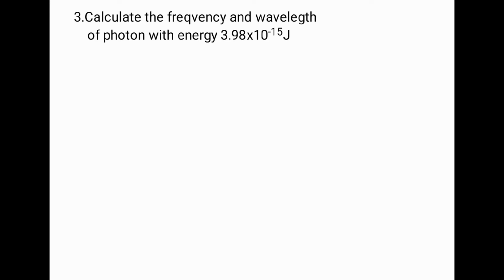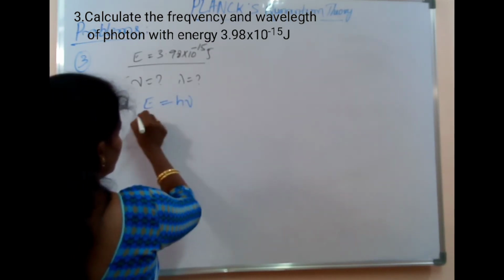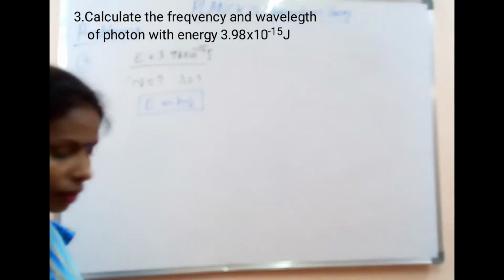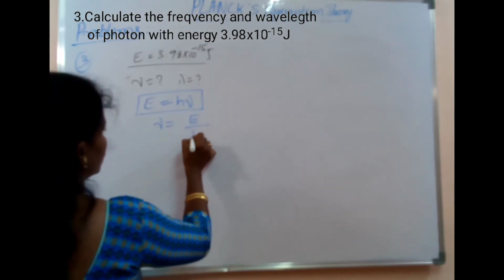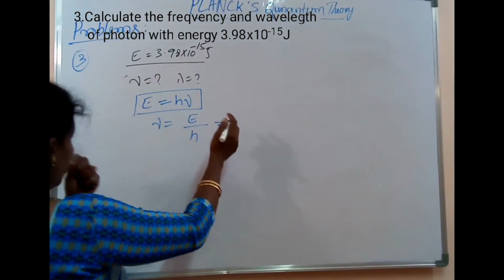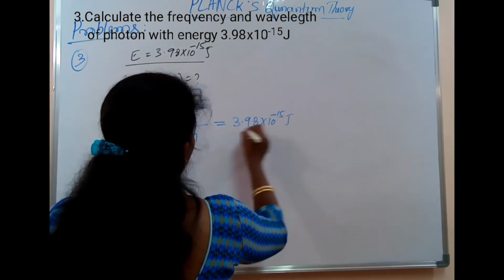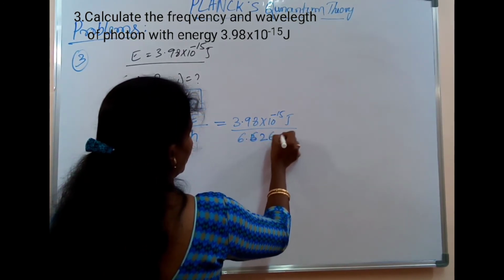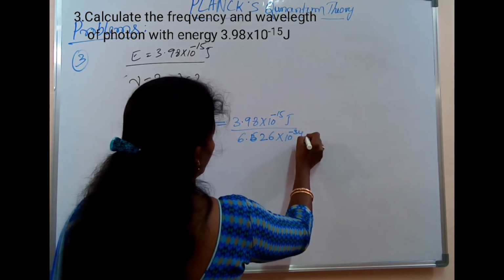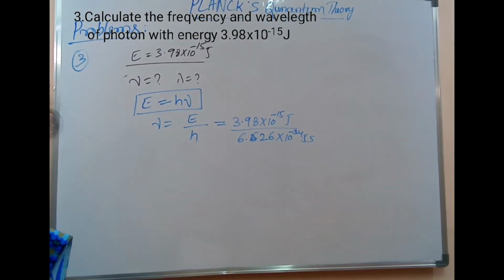So look here. Energy is equal to h nu. E is equal to h nu according to Einstein. So nu is equal to E by h. This will be equal to E, which they have given, 3.98 into 10 to the power of minus 15 joule, divided by h, 6.626 into 10 to the power of minus 34 joule second. After simplification we will get the new value.